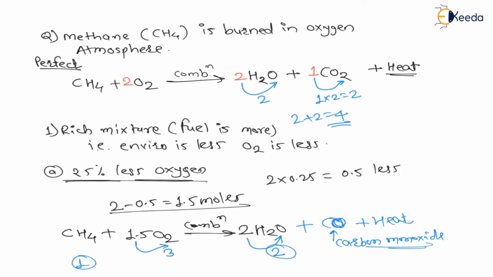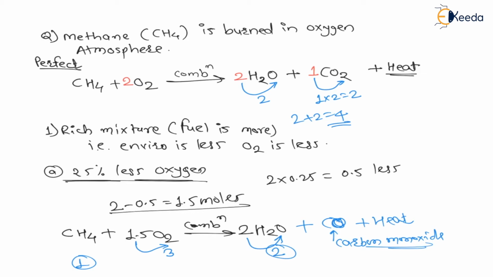So my dear students, whenever environment is less, that means fuel is more, that means rich mixture, there can be carbon monoxide also. Yes, there will be carbon dioxide also. In the previous 2 numericals, go back there, we have mentioned that the environment is less, that means the fuel is more, that means rich mixture.